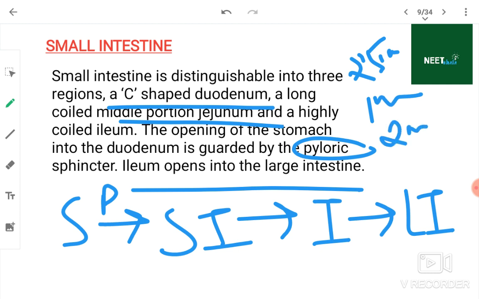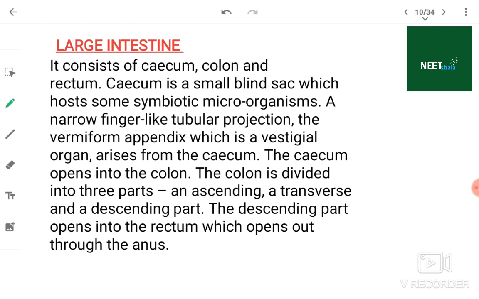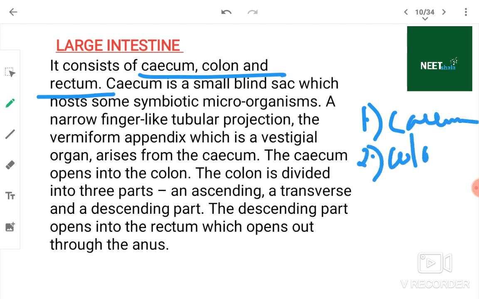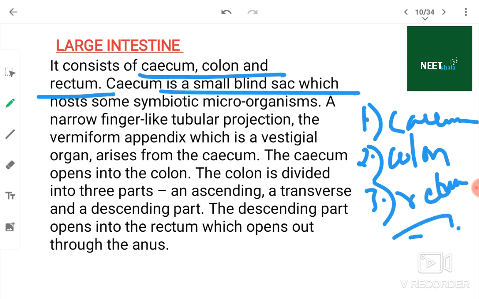Just some extra knowledge. Large intestine. It consists of cecum, colon and rectum. Cecum, colon, and third is rectum. The cecum is a small blind sac which hosts some symbiotic microorganisms.